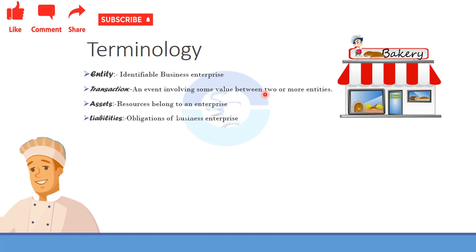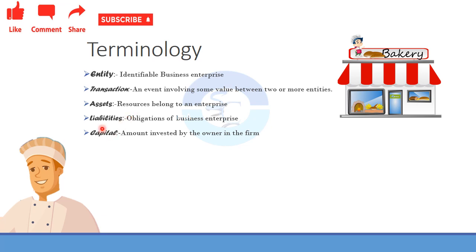Next is the asset. Assets means the resources which belong to the bakery man, when it comes to our story. Next is the liability. When we talk about assets, there is a lot to tell. There is fixed asset, there is current asset, everything. But for the time being, let me briefly tell you that they are the resources which belong to the enterprise.